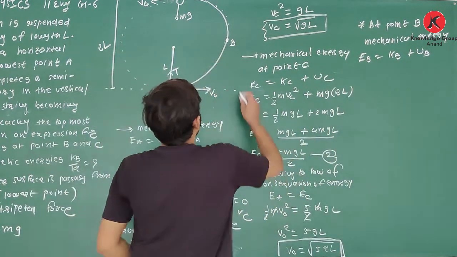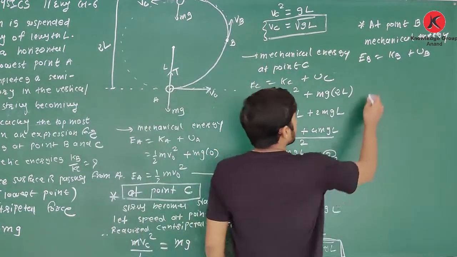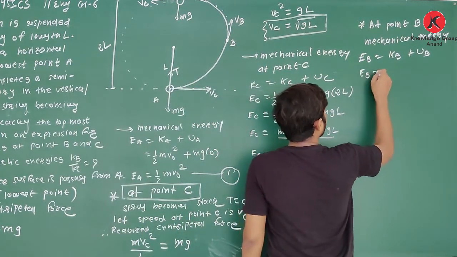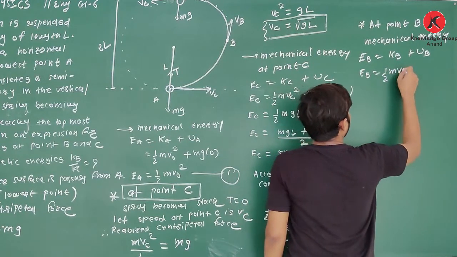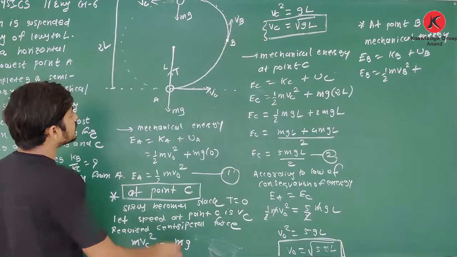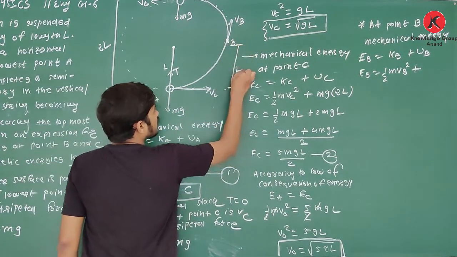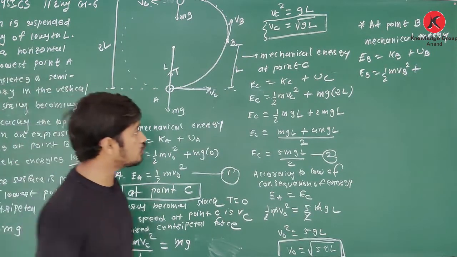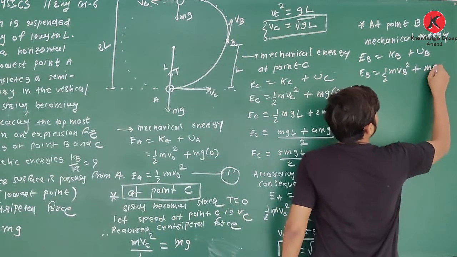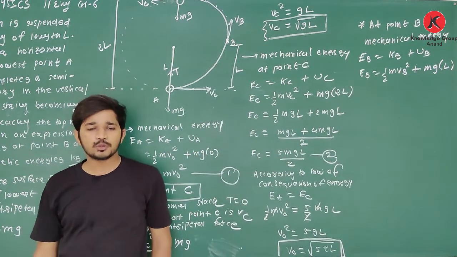Assuming the speed at this point is VB, EB is equal to half m VB square plus UB. This point B is at height L from the reference surface, so the potential energy is mgL.